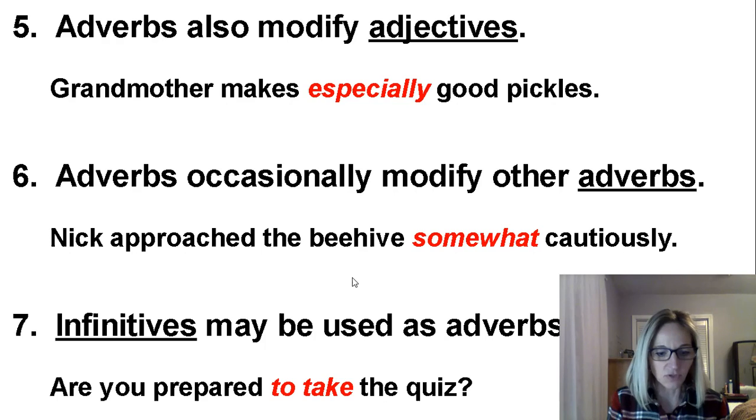Number three, Crusoe also found 3 Bibles among the cargo. What do you think the adverb is in that sentence? If you said also, you are correct. What is also describing? If you said found, you are correct. So you should have also found. Number 4, he faithfully made notches in a post for his calendar. What is the adverb in that sentence? If you said faithfully, you are correct. What is faithfully describing? If you said made, you are correct. It's telling me how he made those notches faithfully.